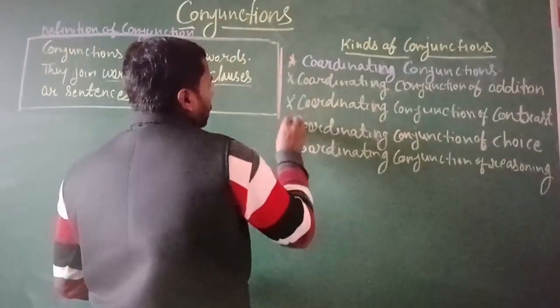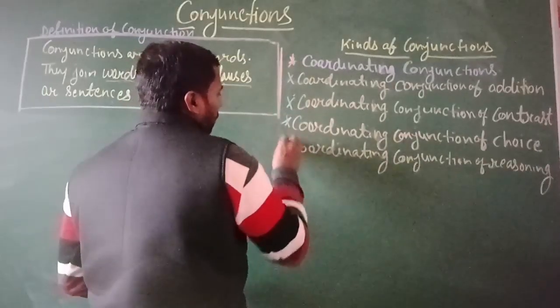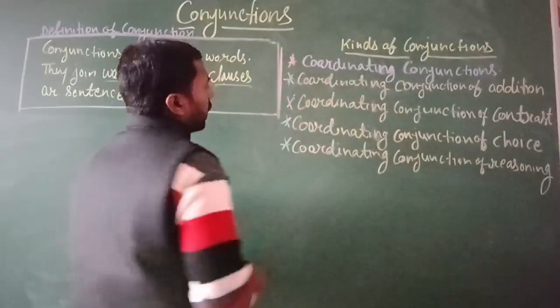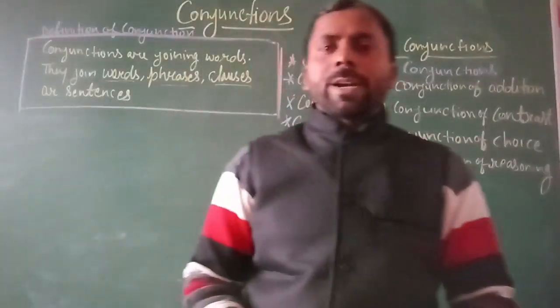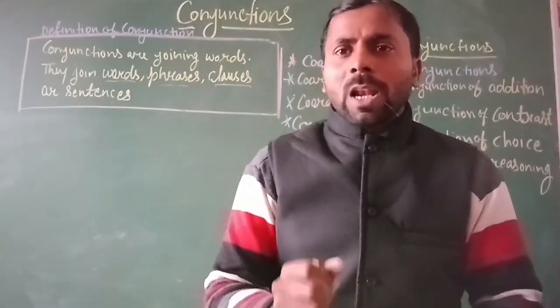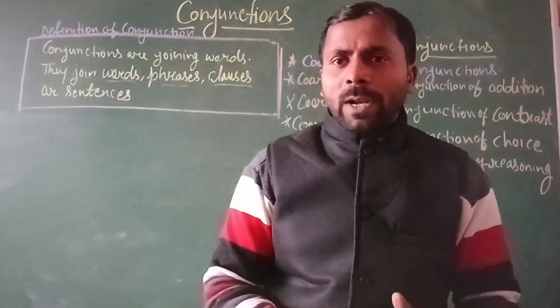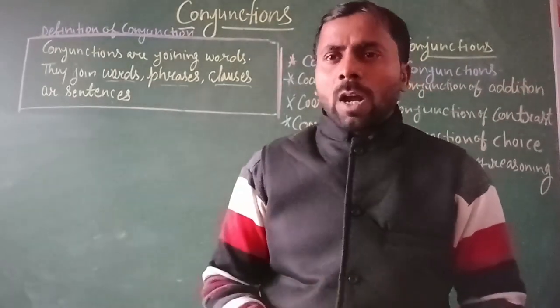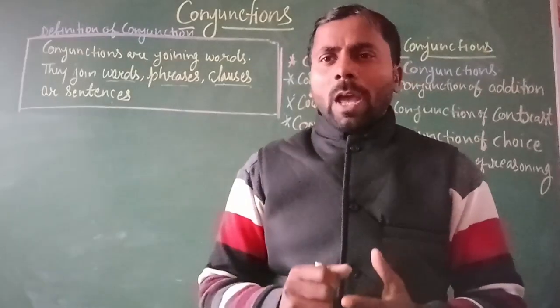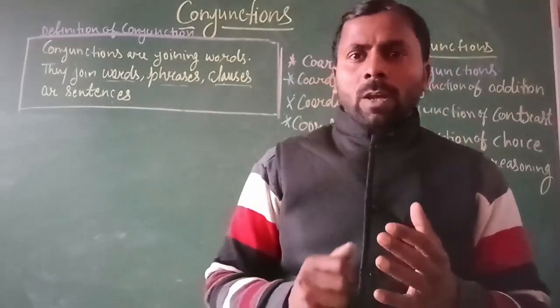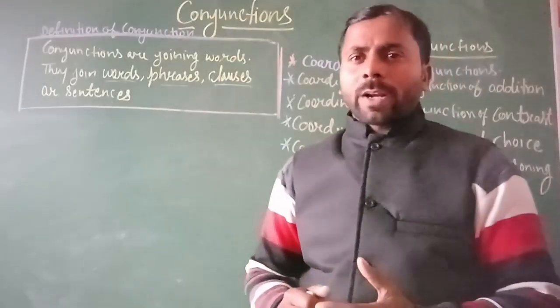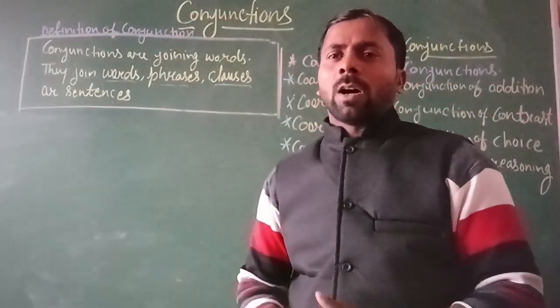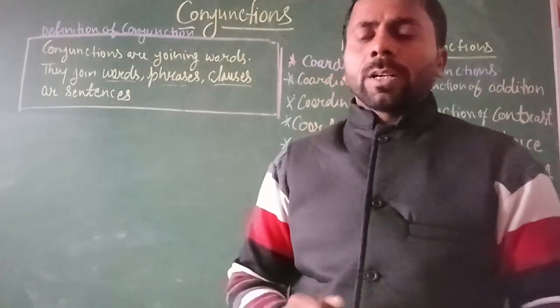First, the coordinating conjunction of addition, like and, as well as, both and, not only but also. They help to add one statement or fact to another. They are called coordinating conjunctions.